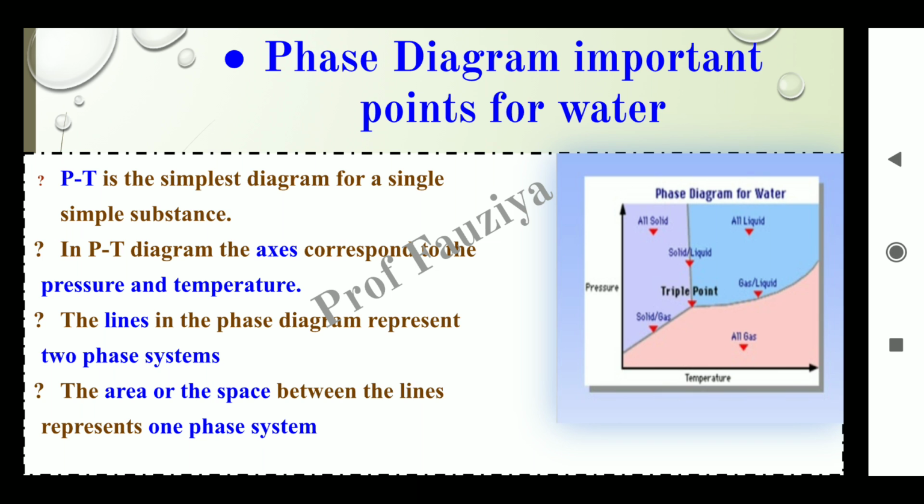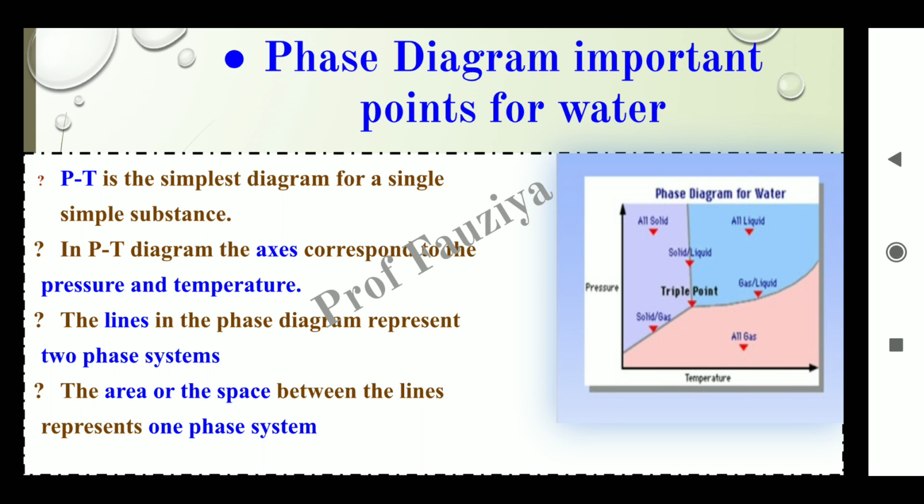Its pressure-temperature diagram is known as the PT diagram. In the PT diagram, the axes correspond to pressure and temperature, which means we plot a graph of pressure versus temperature. In this graph, the lines represent two-phase systems, whereas the areas between the lines represent one-phase systems.